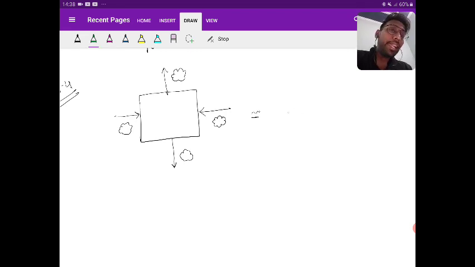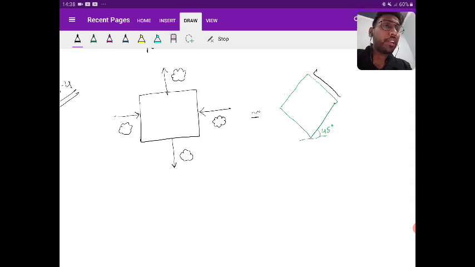Then at an angle of 45 degree, for the same point I'm drawing the structural element, but at an angle of 45 degree. I am showing the shear and I'm showing the normal. Shear I'm saying as tau, and normal I'm saying as sigma 1, sigma 2.